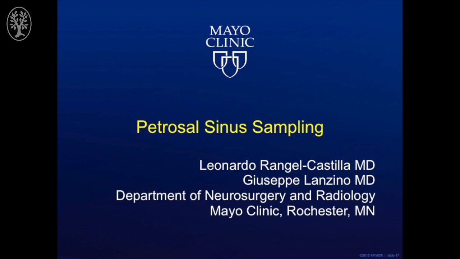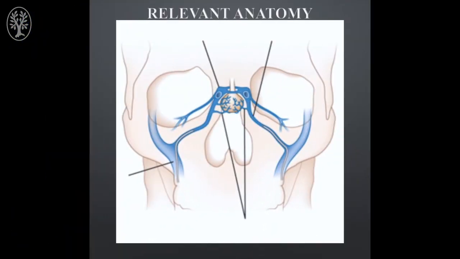In this video, we'll present the nuances of a petrosal sinus sampling on a 67-year-old female with signs, symptoms, and possible Cushing's disease from a small pituitary microadenoma. The patient was referred to us for petrosal sinus sampling.